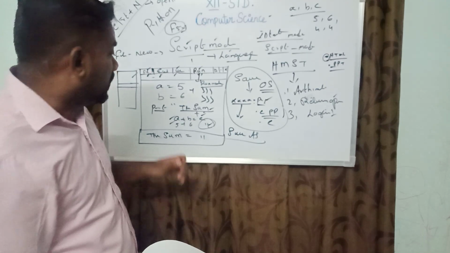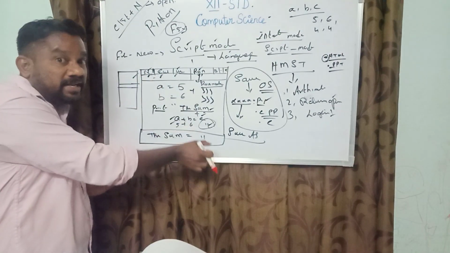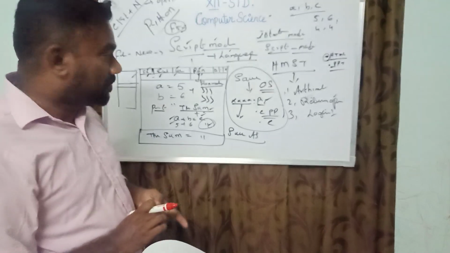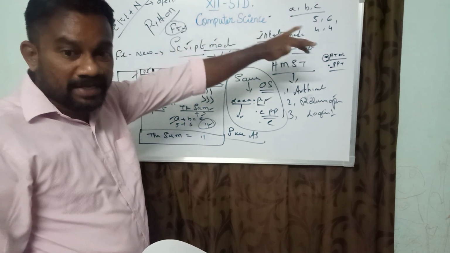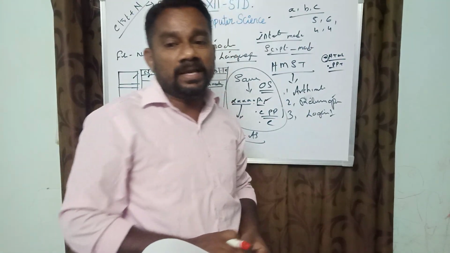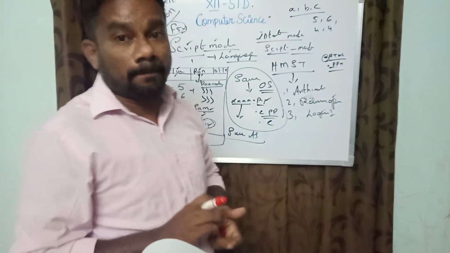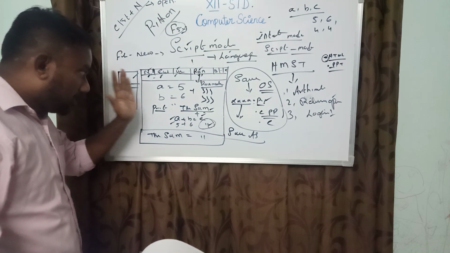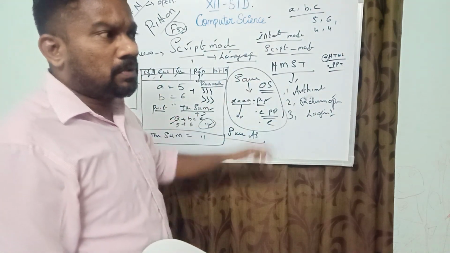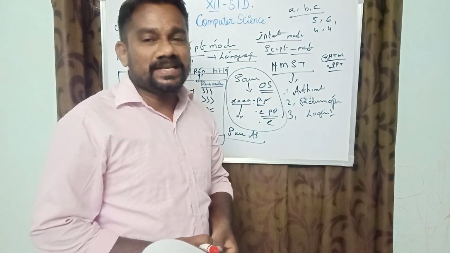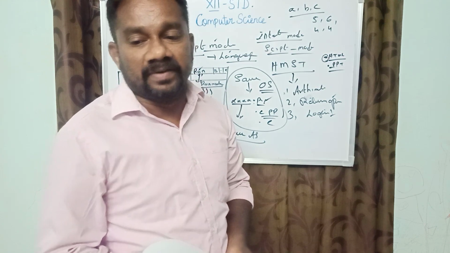In interactive mode, the function is typed here and the output is given at the bottom of the screen. This is called interactive mode. In script mode, the command F5 is given, and after giving the command, the output is executed in a separate place. The source code is typed in one window, and the output is executed in another window. This is print and execution in script mode.